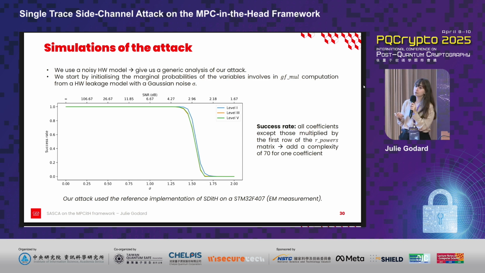This is due to the structure of the air powers matrix, of the first row of the air powers matrix, which consists only of zeros and ones, and this is not sufficient for the BP algorithm to be able to discriminate the right value. But it does provide information about its Hamming weight. So for each coefficient not recovered, we'll have an additional complexity of 70. Why 70? 70 corresponds to the number of elements that have the most represented Hamming weight, meaning a Hamming weight of 4 in the Galois field 256. But this additional complexity remains relatively low, so it's not a real problem for our attack.